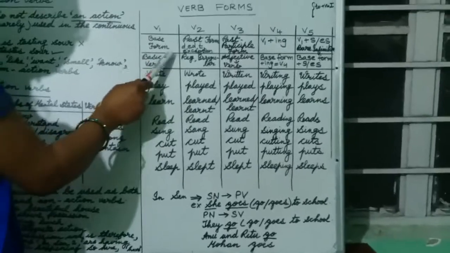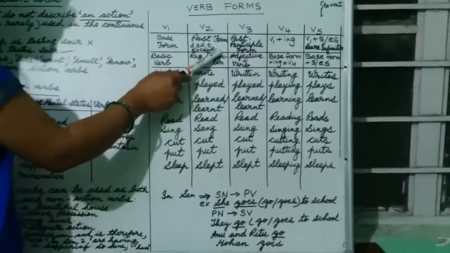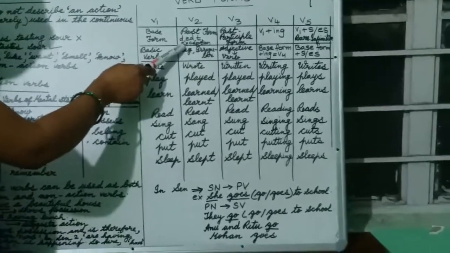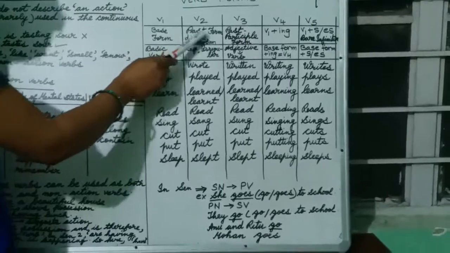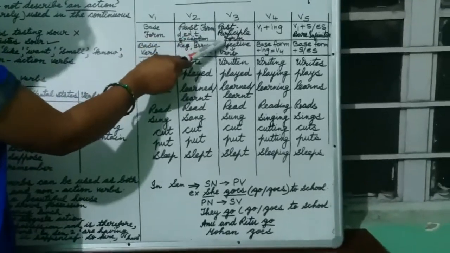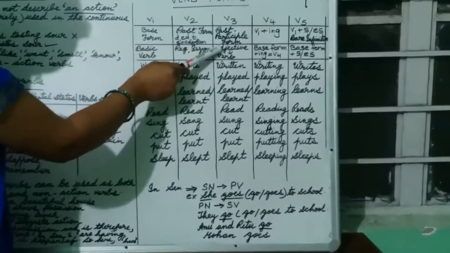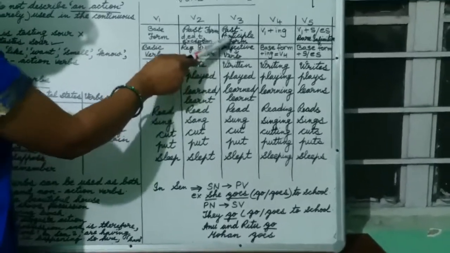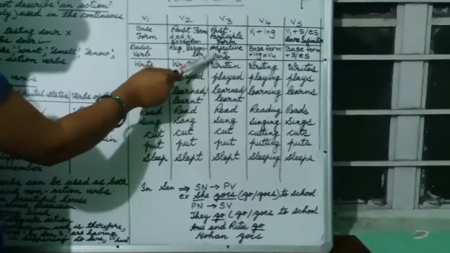Regular verbs take D, ED or T in the past, and there are some exceptional cases too that are included in this past form, that means the V2 form. The V3 form is the past participle form. That means it is an adjective, but it works like a verb over here. So the past participle is an adjective as well as a verb, but it works as a verb over here.